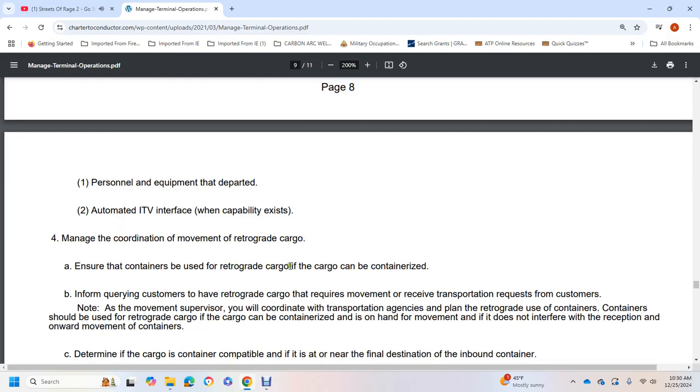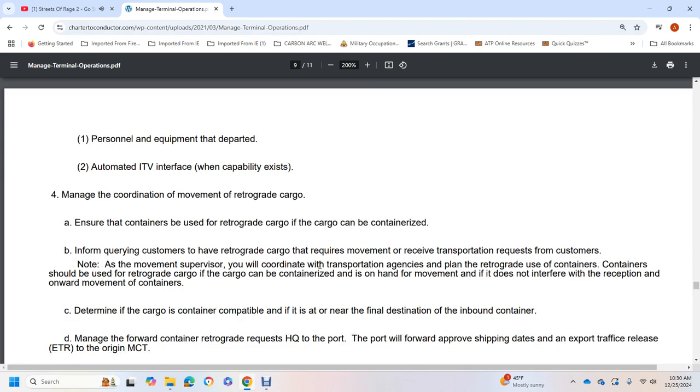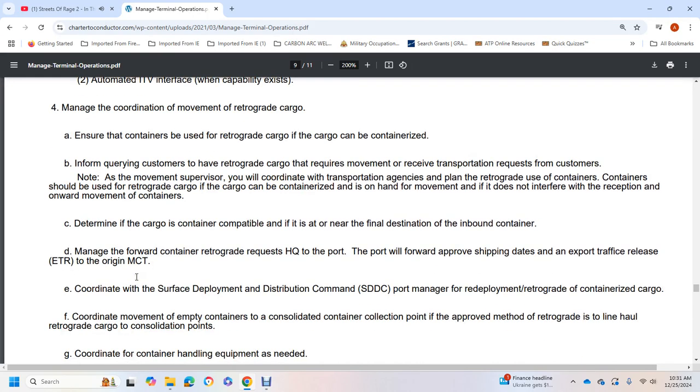Manage and coordinate movement of retrograde cargo. Ensure containers used for the retrograde cargo can be containerized. B. Inform and query customers of retrograde cargo with the requirements for receiving transportation requests. Note: as a movement supervisor, you will coordinate transportation agency plan and retrograde use of containers. Containers should be used for retrograde cargo if the cargo can be containerized and is on hand for movement, if it does not interfere with the reception and onward movement of containers. C. Determine if the cargo is container compatible and if it is near final destination or inbound container. D. Manage the forward container retrograde request headquarters to port.